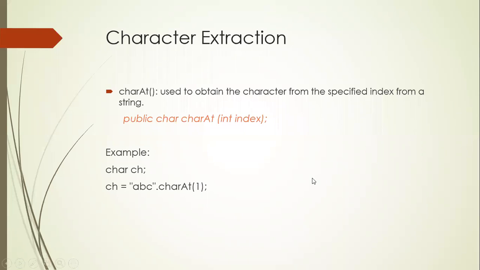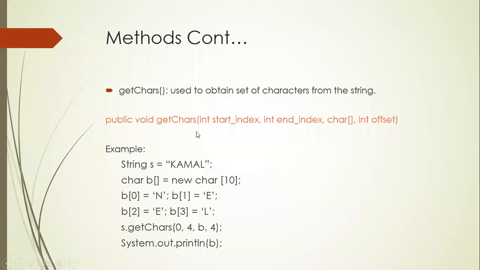What if I want a group of characters? Then I will use the getChars function. Use it to obtain a set of characters from the string. The getChars function is used for retrieving a number of characters from the string into that particular array. From this S, I want from 0 to 4. From B, I want 4 characters.